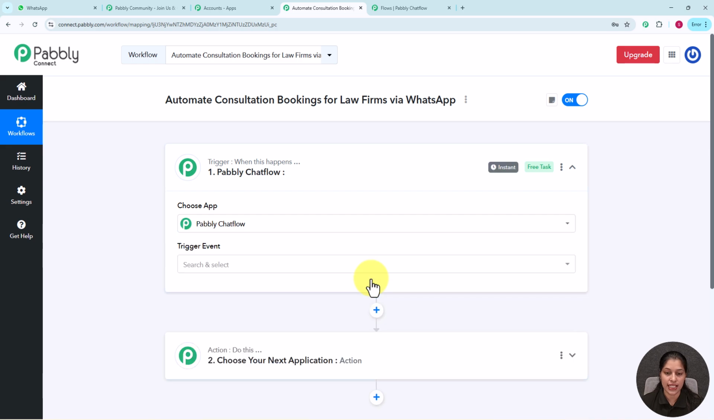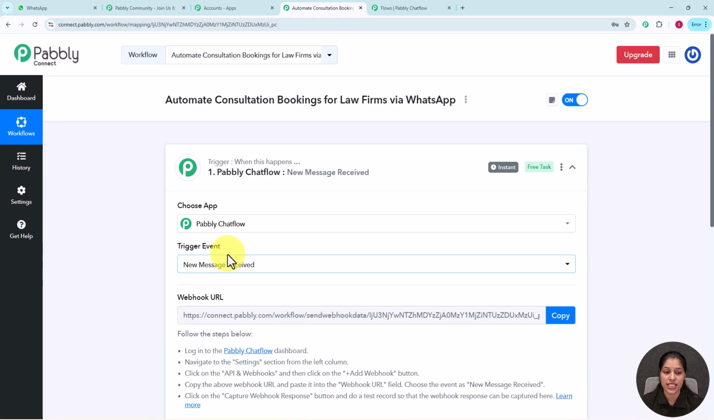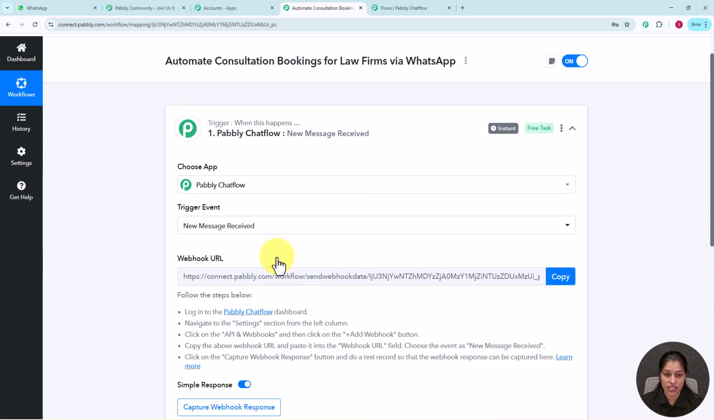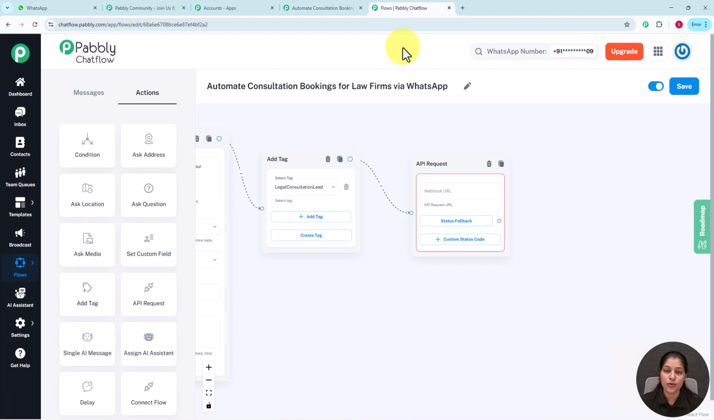Let's select it, and after that it is asking me to select the trigger event. I will be selecting the trigger event as new message received. Trigger event is basically the work which is going to initiate your workflow, and I want to initiate my workflow as soon as a new message is received. As we have selected our trigger event, we have got the webhook URL, and this is the webhook URL we have to paste over the API request on Pabbly Chatflow. So let's firstly copy this webhook URL and move on to our Pabbly Chatflow.